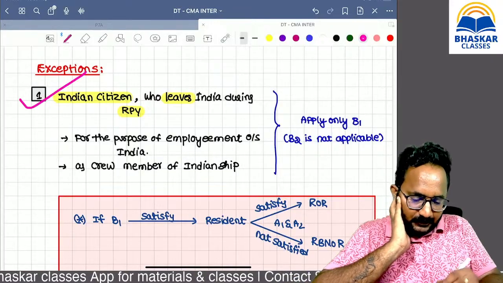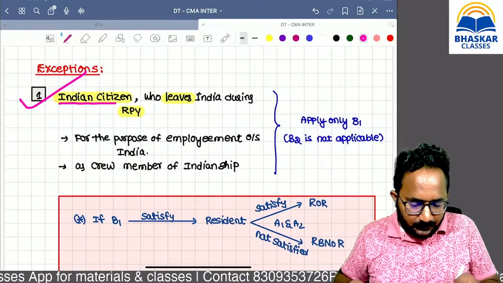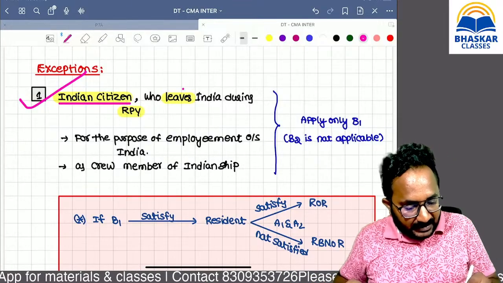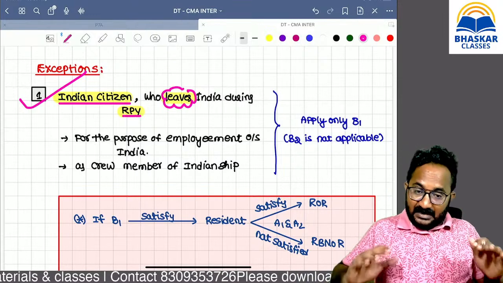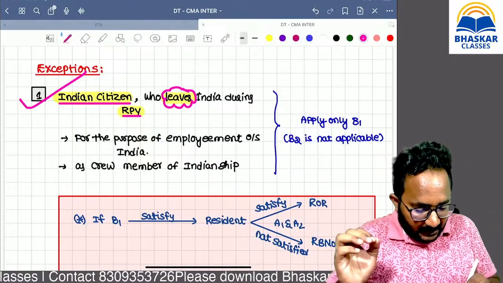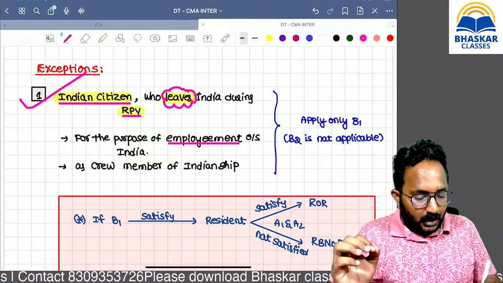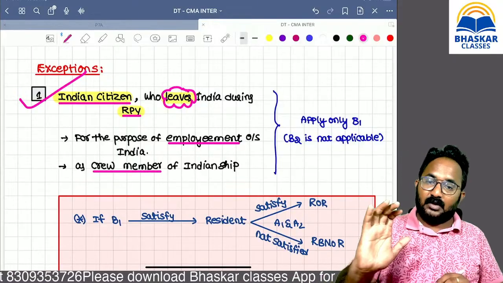Yes, first exception. If an Indian citizen left India during the relevant previous year, remember, he left India during the relevant previous year for the purpose of employment outside India or as a crew member of an Indian ship, then only do we apply exception 1.